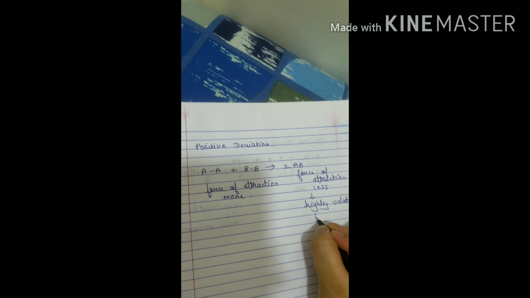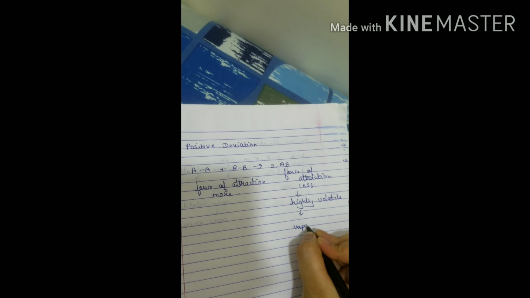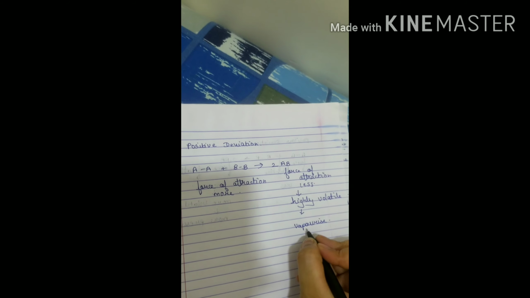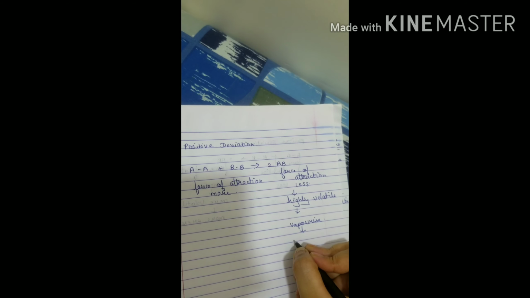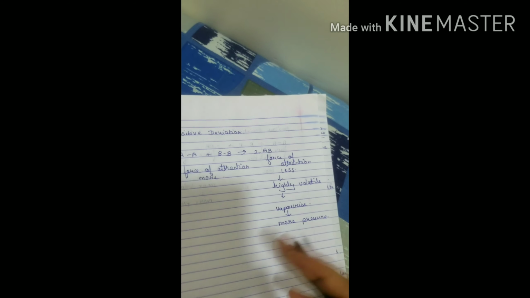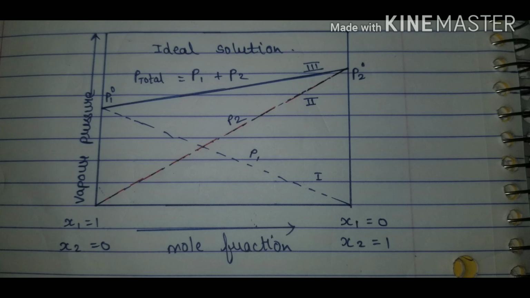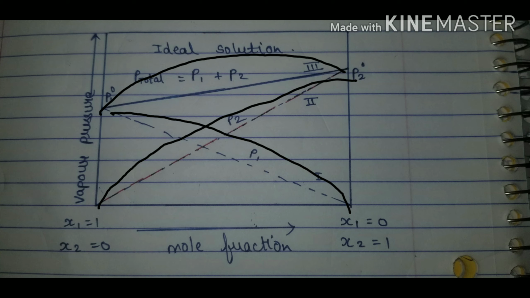And when it is highly volatile, it is going to vaporize or evaporate very fast, and it is going to exert more pressure. Because it is exerting more pressure, a positive deviation is seen. Now this is the graph for ideal solution. I will just tell you what happens when a positive deviation is observed. Instead of getting these straight lines, you will get an increase in the pressure, something like this.